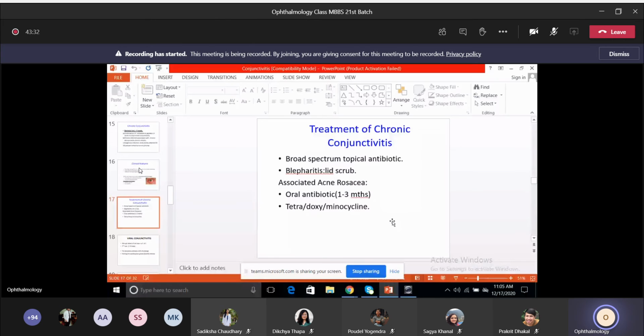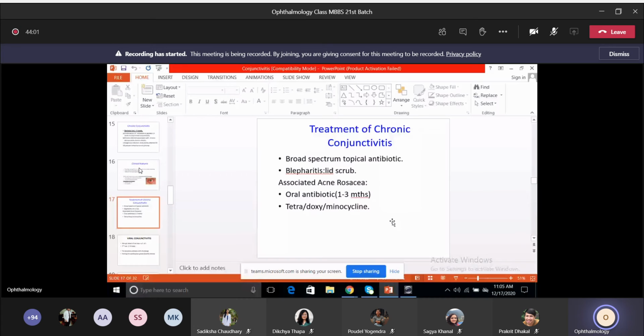In addition to the causative features which I talked about previously, blepharitis also is one of the factors which can cause chronic conjunctivitis. So you have to rule out all these causes. Foreign body, remove that; treat for uncorrected refractive errors; or if there's presence of chronic dacryocystitis or rhinitis, all that has to be treated in addition to the symptoms of chronic conjunctivitis. So this is about the chronic conjunctivitis.